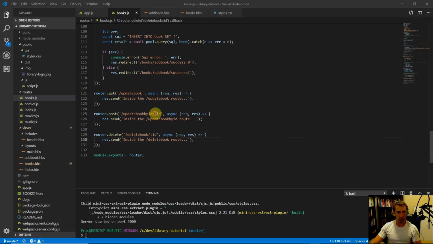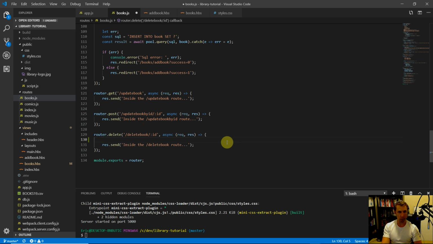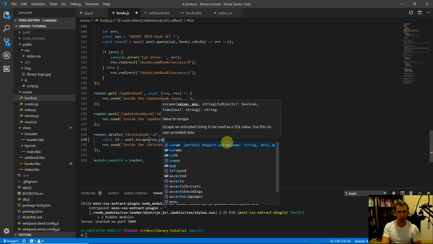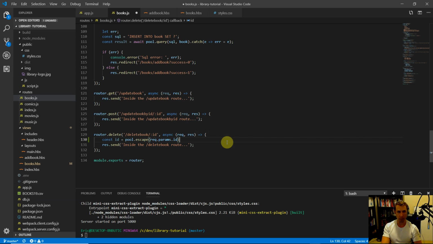First things first, we're passing in the ID of which book we want to remove. So let's see how we can pull that out. It'll be something like const ID, and we want to escape this in case there is some SQL code trying to be injected, and then it'll be req.params.id. Notice how it's not req.query, because this is not a query parameter. This is actually a URL parameter. So req.params.id will pull out the ID, and then we'll need some SQL code to actually do the remove.